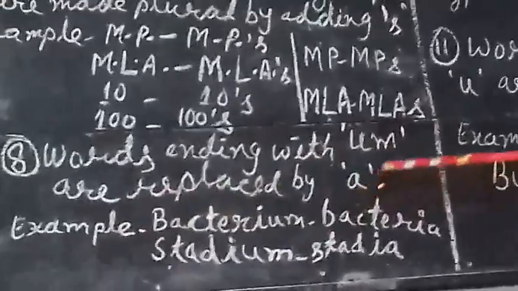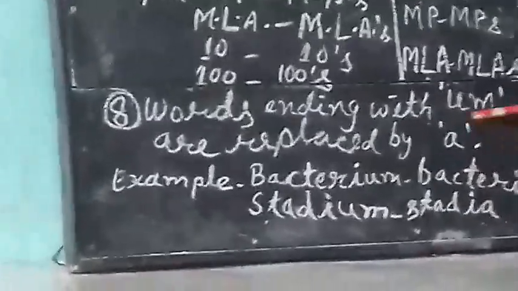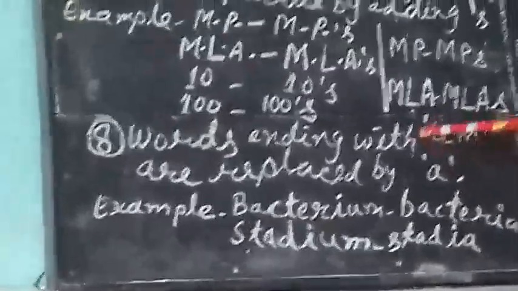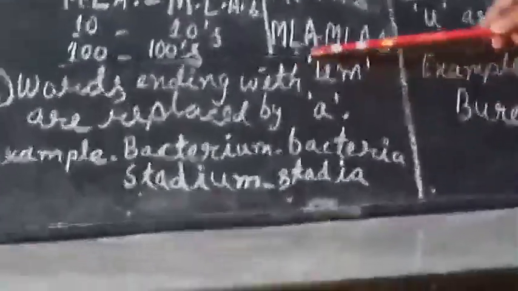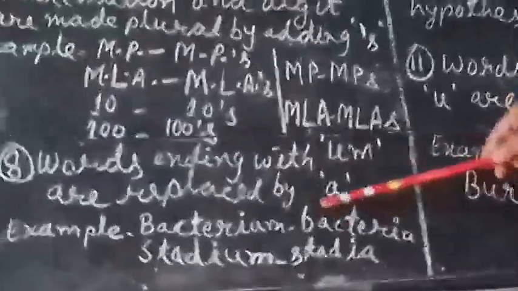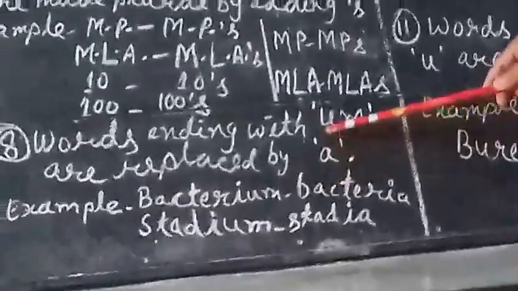You should see, words ending with UM are replaced by a. If there is UM at the end of any word, you should remove UM and put there a. It means UM is replaced by a.